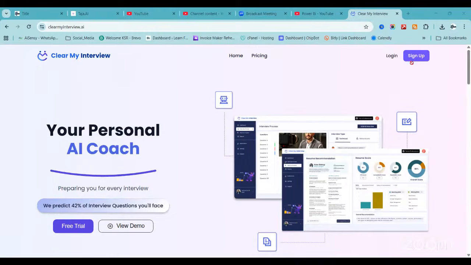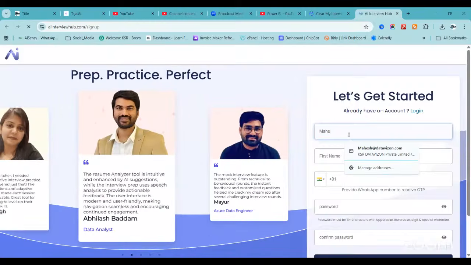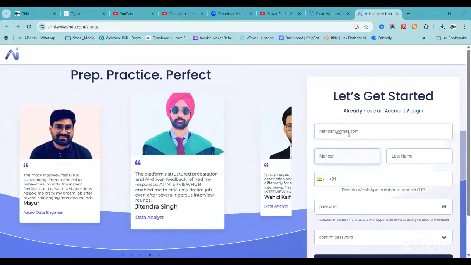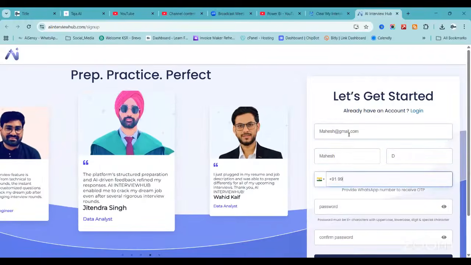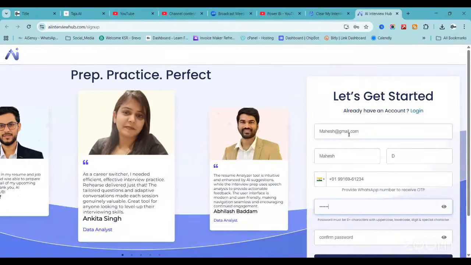First time users, click on sign up. Enter your email ID, your name, and your number, and you can set your password.